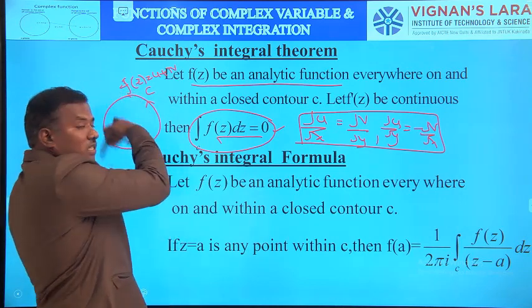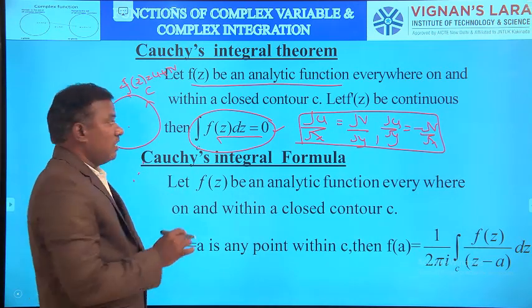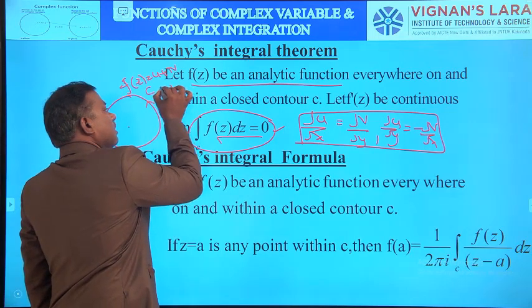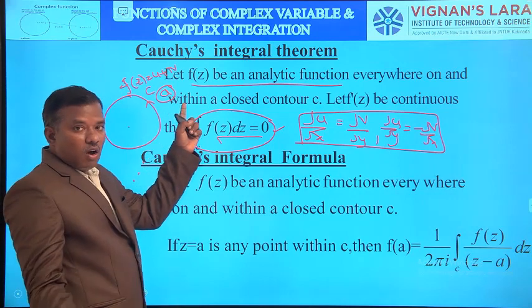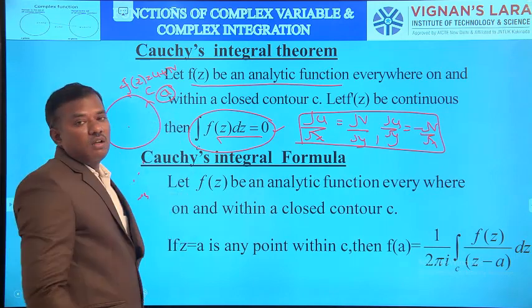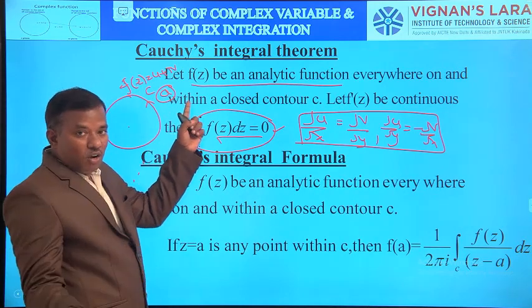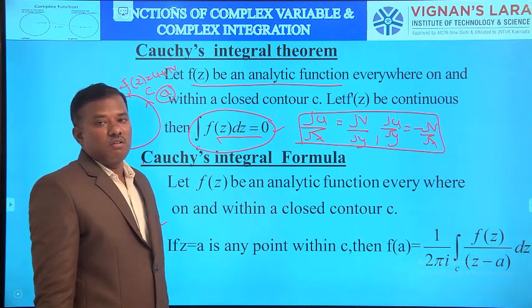Or f of z is analytic within and on C except at z equal to a, but this z equal to a lies outside C. And at z equal to a, this function f of z is not analytic. In this case also, integral over C f of z dz equals 0.